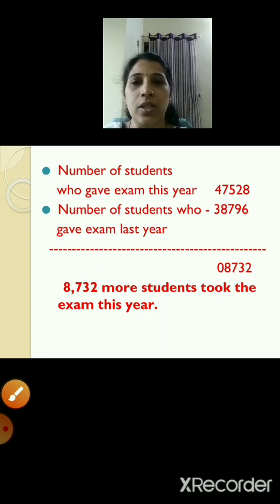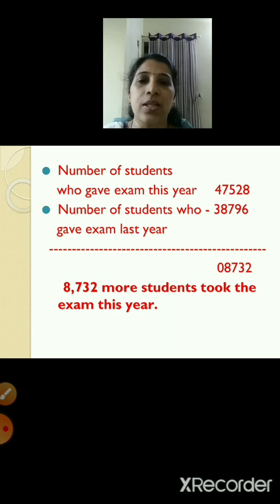Let's see how we are going to frame the statements. Number of students who gave the exam this year is 47,528, and number of students who gave the exam last year is 38,796.